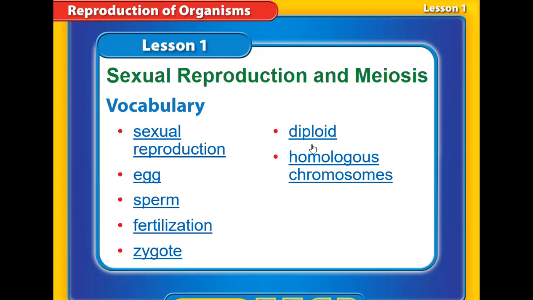Two new words that you may not have heard before are diploid and homologous, and we're going to learn them, inshallah. We also have the word haploid. Diploid and haploid look somehow related, so we're going to learn about this, inshallah.